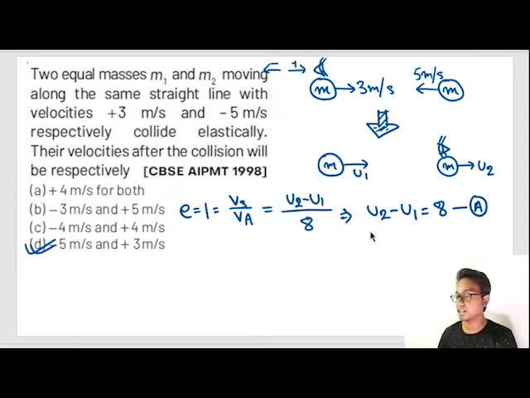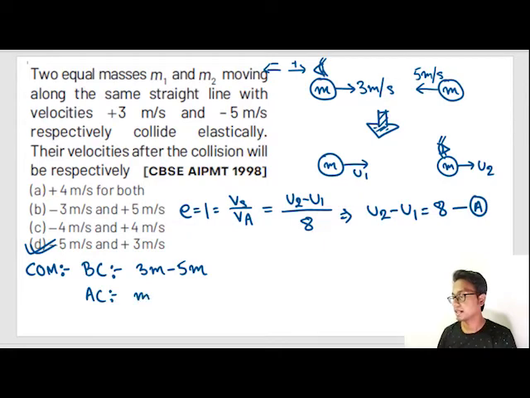The other equation is obtained by conservation of momentum, and this conservation of momentum is applicable for all types of collision. Total momentum before collision is 3m minus 5m, minus 5m because momentum is a vector quantity. After collision, it is mu1 plus mu2.